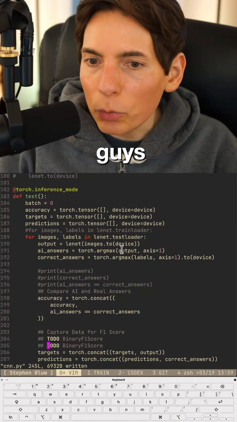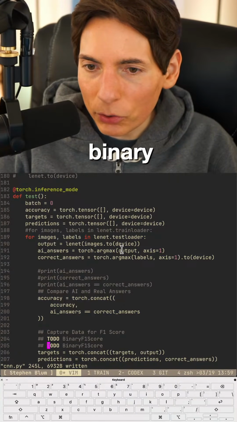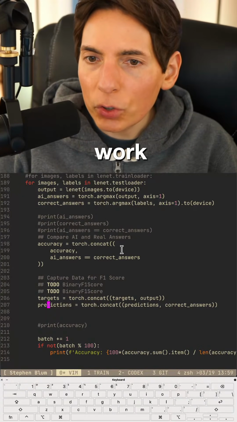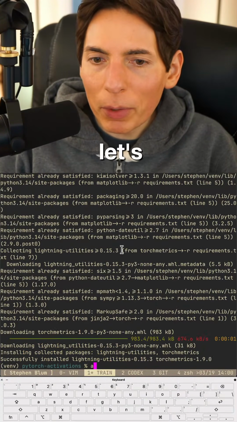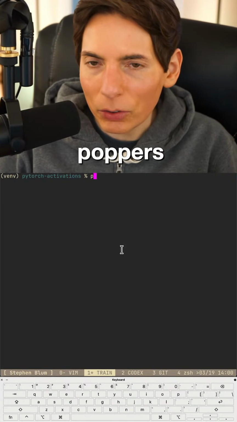All right, you guys, we're gonna do binary F1 score. Are you ready for binary F1 score? We're gonna see if we can make it work. I've not used it before. Let's actually mess around with it here. All right, thank you for the party poppers and the hearts, you guys.